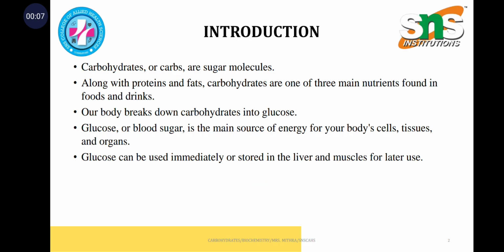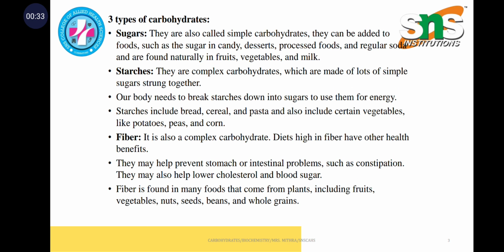So, carbohydrates are sugar molecules, and they are one of the three main nutrients found mainly in foods and drinks. Our body breaks down carbohydrates into glucose, which is the main source of energy for our tissues, body cells, and organs. Glucose can be used immediately or stored in the liver and muscles for later use.